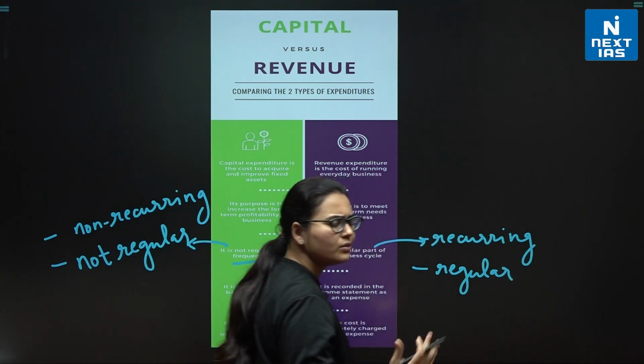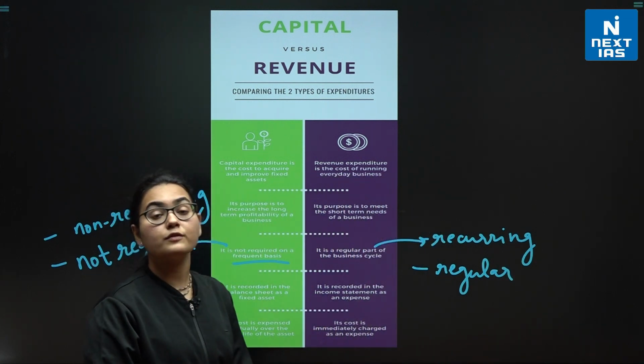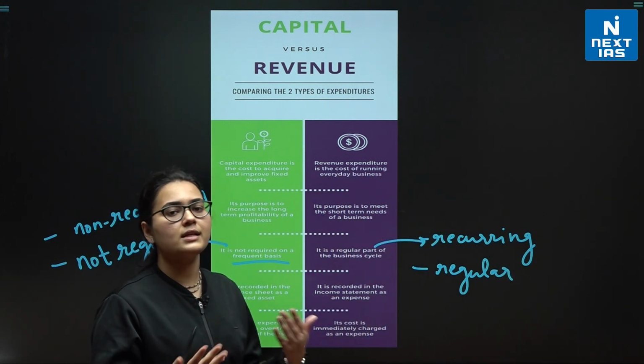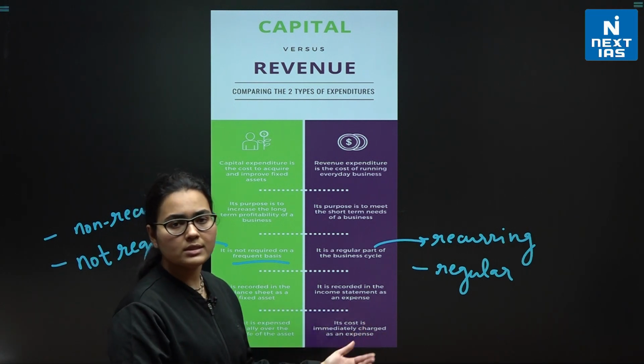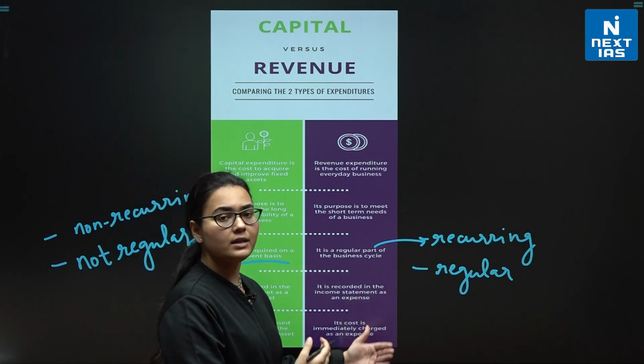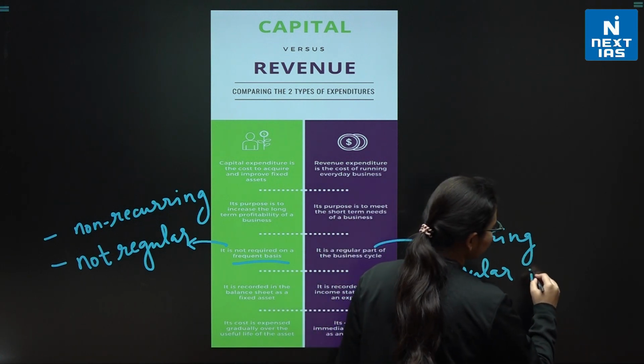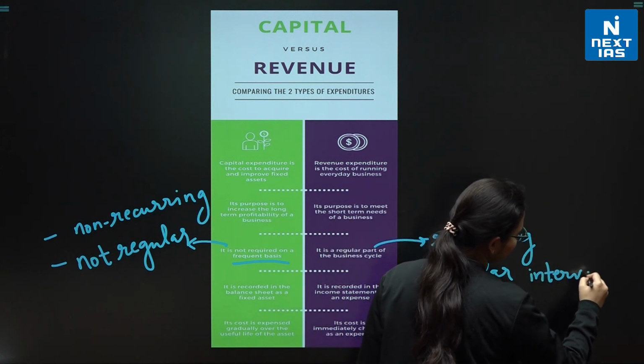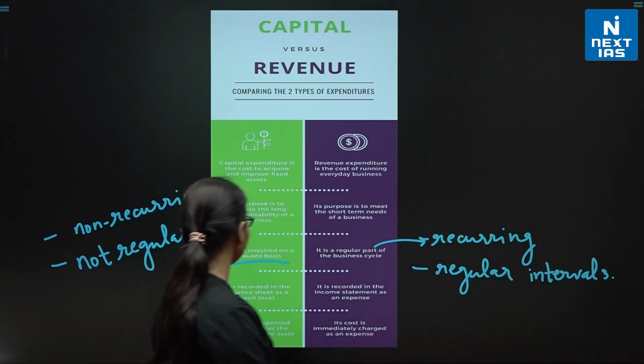Like you can make it out with the example that I gave you. Payment of the salaries of the employees. Of course, that's coming at regular intervals and that is recurring in nature, right? I hope this is clear to you.